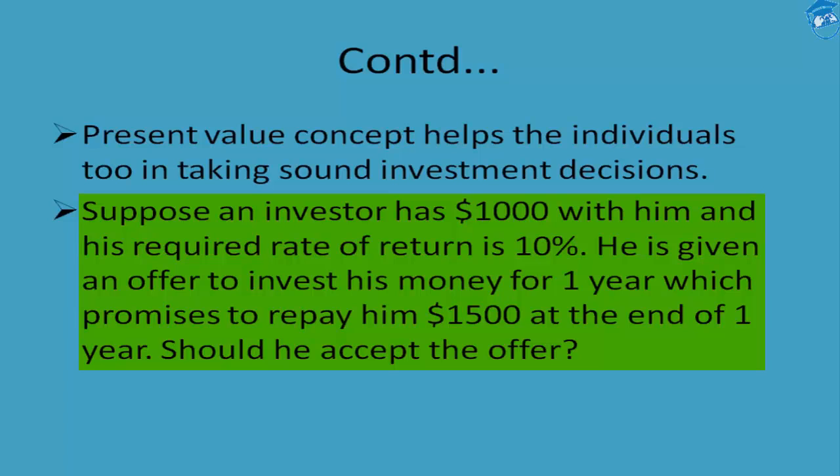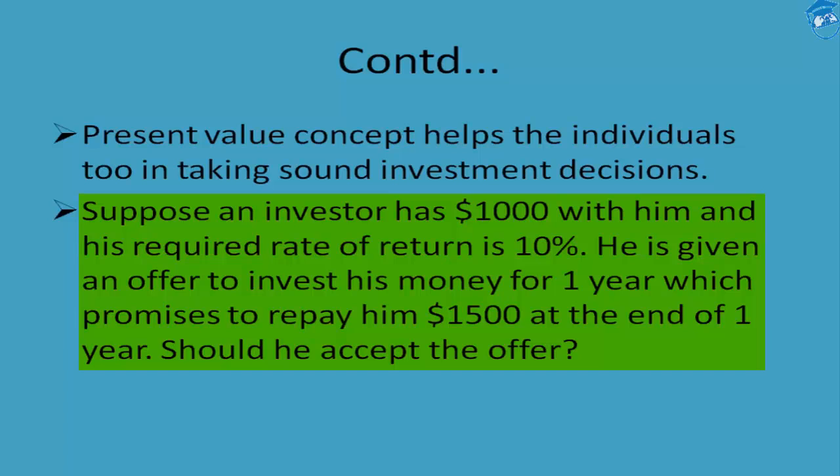A closer look at the question shall reveal that certain conditions have been given to us, and we need to base our advice to the investor keeping into consideration all those conditions which have been laid forth for us. First is that at T0, or at present, the investor is having 1000 USD by his side. He is being asked to forgo his 1000 USD for one full year.